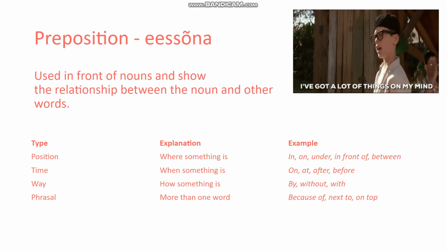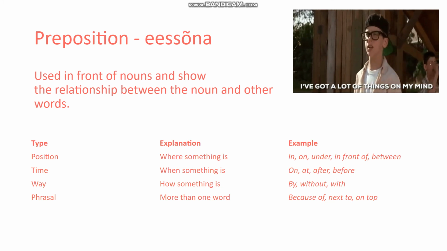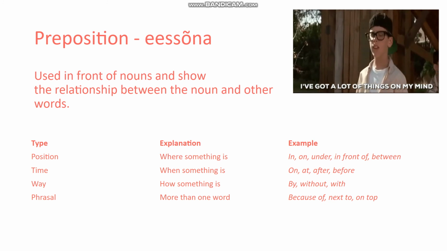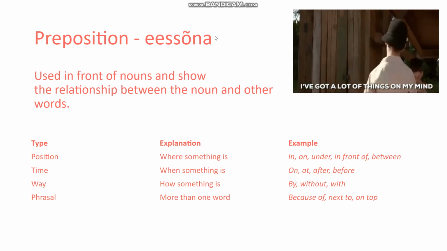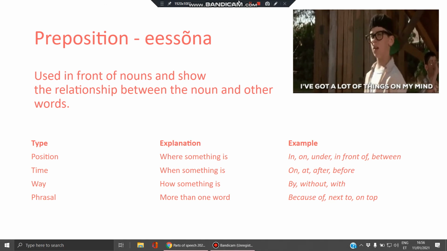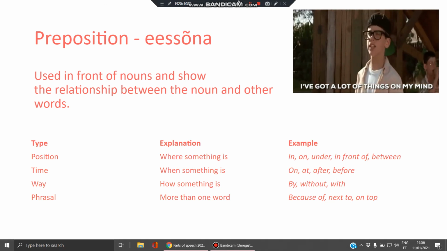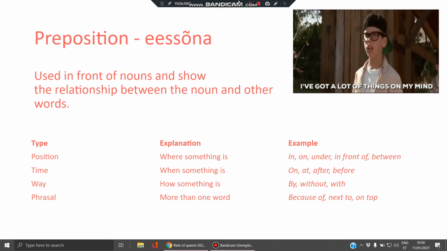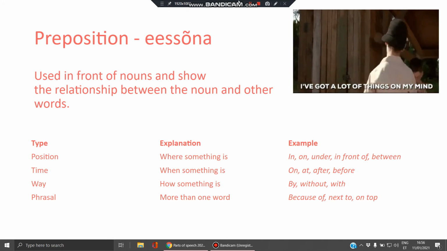There are prepositions that deal with the position where something is. There are prepositions that deal with time, when something is. Prepositions that deal with the way or the manner, how something is.